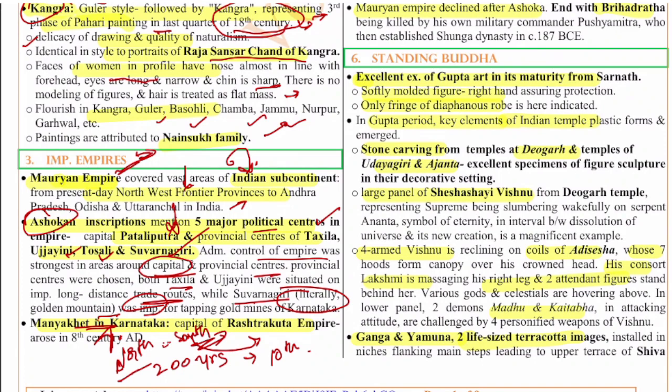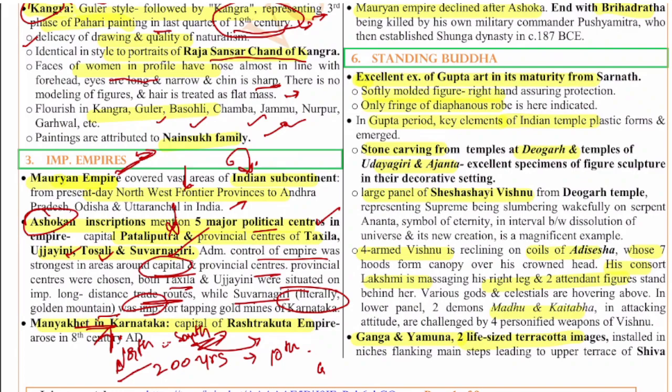The Rashtrakutas was founded by Manaka in Malkhed. Some of the famous rulers are Danti Durga, Krishna Raja, and also Govinda. All these are famous rulers. Govinda 1, Govinda 3 and so on. Right. Even Krishna 2 is very famous.